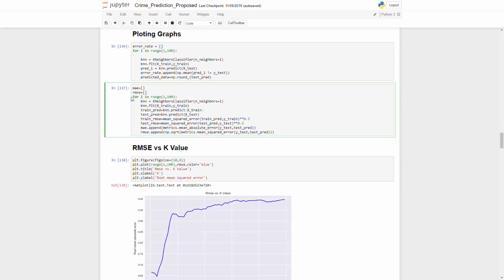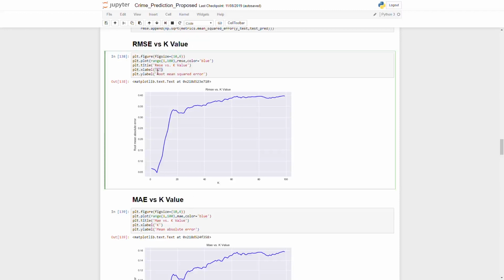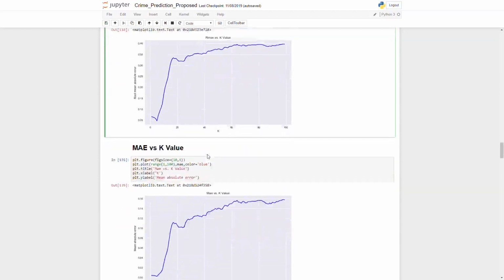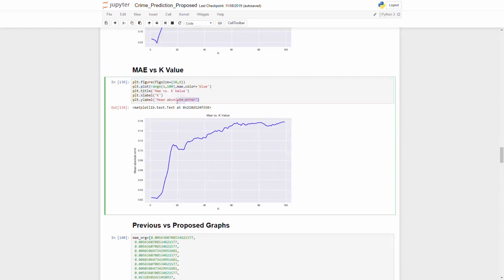We created a list of RMSE values corresponding to K values and the same was done for creating array of MAE values as well. Further, using both the arrays, we plotted two graphs using matplotlib function. Our first graph was RMSE versus K value, and the second one was MAE versus K value. The x-axis we took as K value, and the y-axis we took as root mean squared error. In the second graph, x-axis was taken as K value, and the y-axis was taken as mean absolute error.